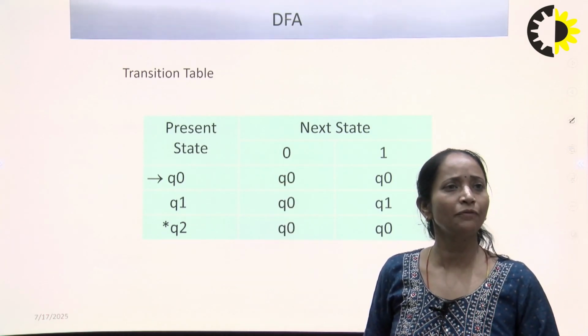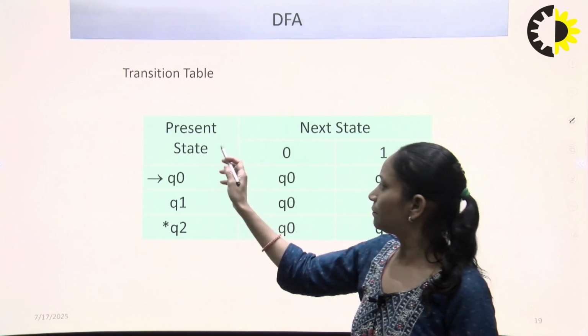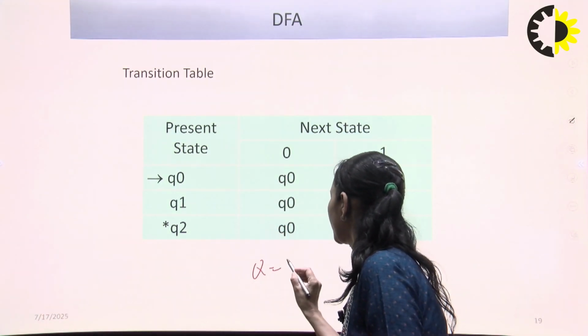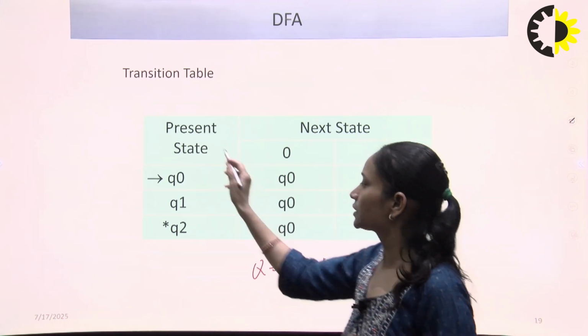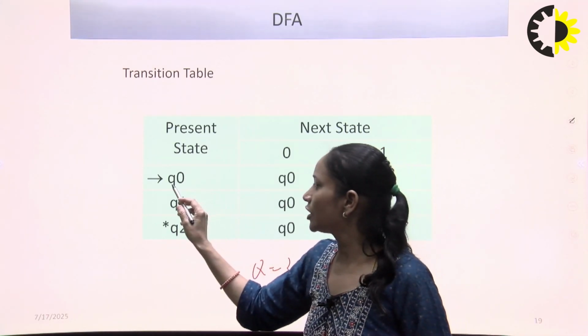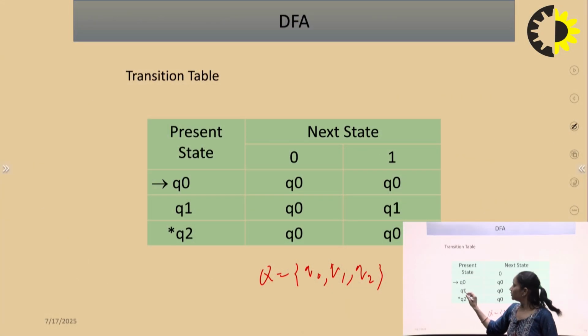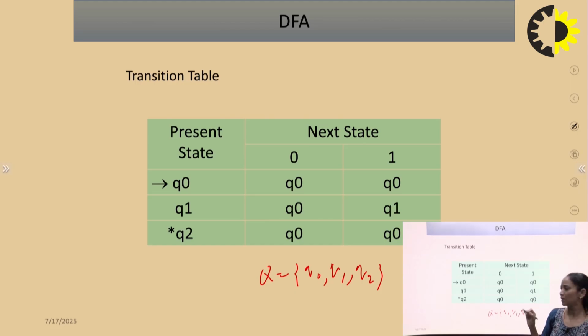We can represent it in the form of a transition table. How can we represent it? The present state, capital Q, is the collection of 3 states, Q naught, Q1 and Q2. The initial state is represented by the arrow at Q naught, and in the transition table we can represent the final state with the help of a star. So Q2 will represent the final state. If the input symbol is 0 and 1, at Q naught, if we read input symbol 0, the next state is Q naught. From Q naught, on input symbol 1, the next state is also Q naught.